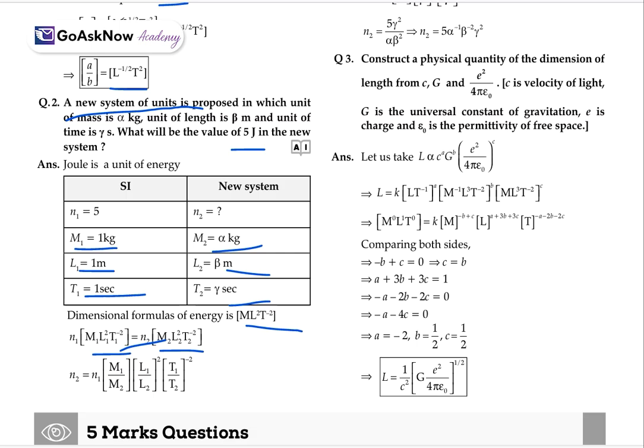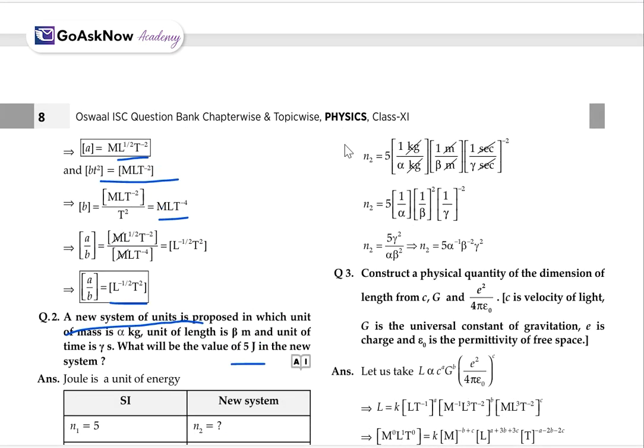After that, n1 is equal to 5. We simply put the values: 1 upon alpha, 1 upon beta, 1 upon gamma. So we'll get n2 is equal to 5 times 1 upon alpha, 1 upon beta square, 1 upon gamma to the power minus 2. We simplify the equation and here we get 5 gamma square upon alpha beta square. We can also write it as 5 alpha^-1 beta^-2 gamma square.